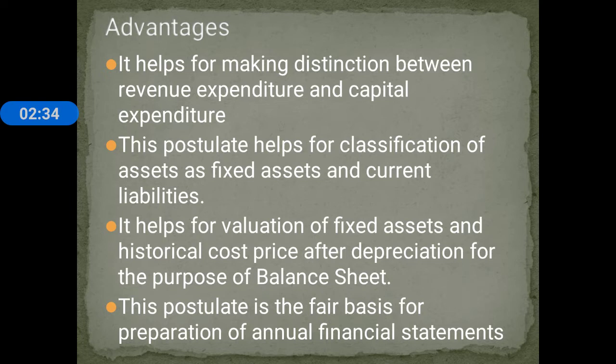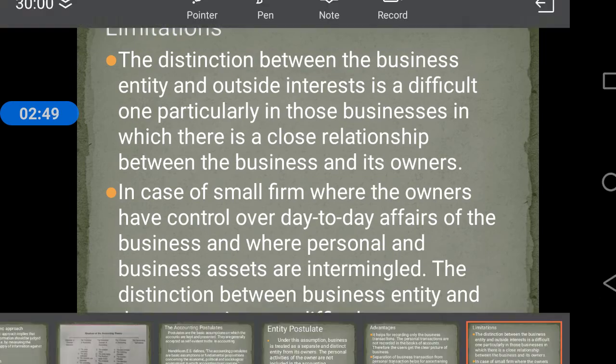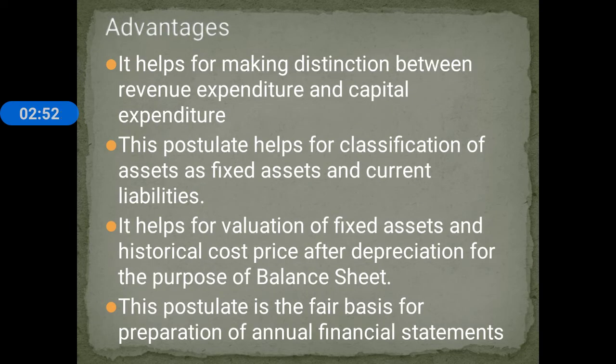Then what is capital expenditure and what is revenue expenditure? Revenue expenditure means expenditure whose benefit is exhausted within a year, and capital expenditure means expenditure whose benefit is not exhausted within one year.